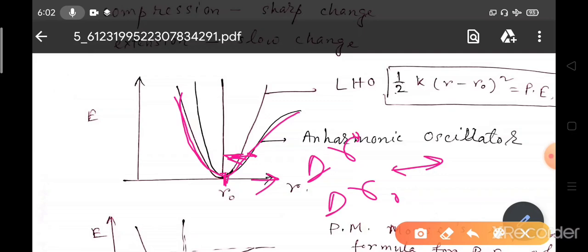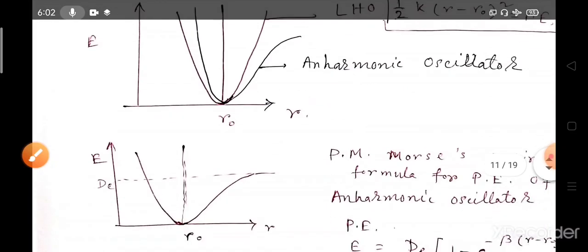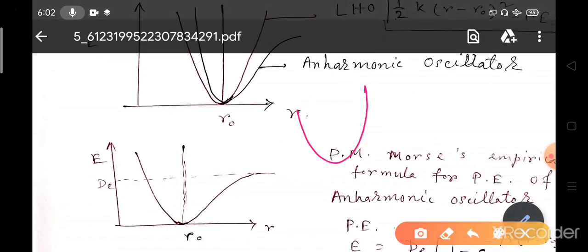The change in compression is much steeper than the change in extension. Earlier we were taking the linear harmonic oscillator, where the change in internuclear separation, whether due to compression or extension, was the same.